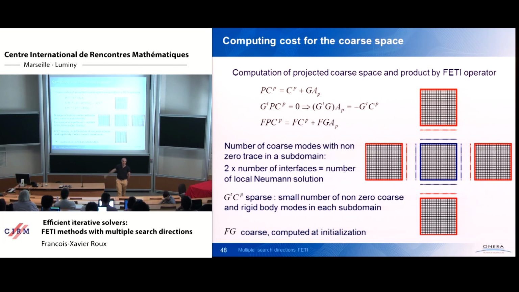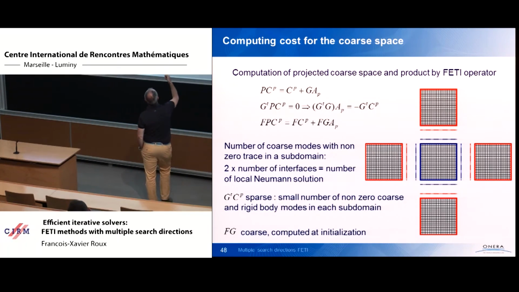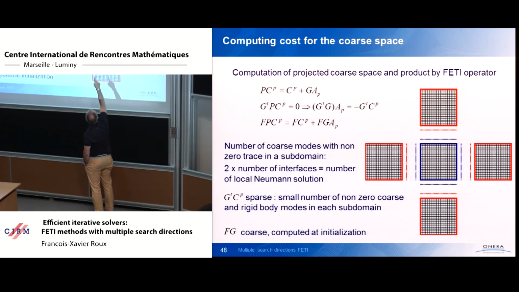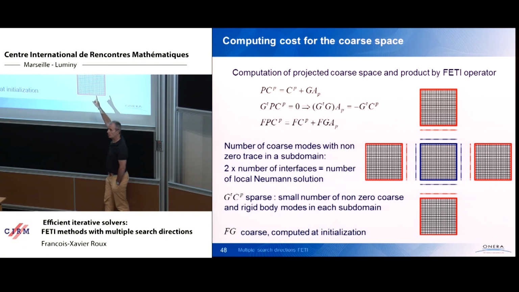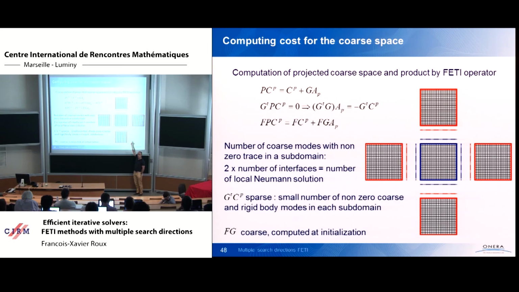So FG, you have computed that at the beginning. FG is coarse also. I mean, if you take a vector that is non-zero only, for instance, in the first blue interface there, what does it mean? It means that the local Neumann problems are non-zero only in the two neighboring subdomains.